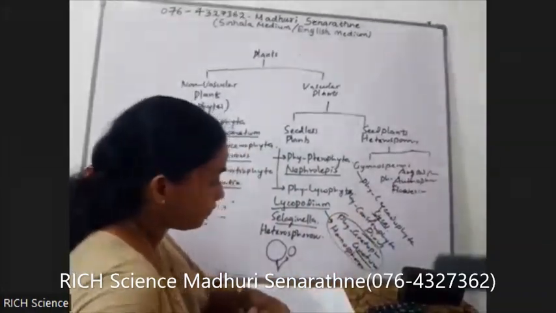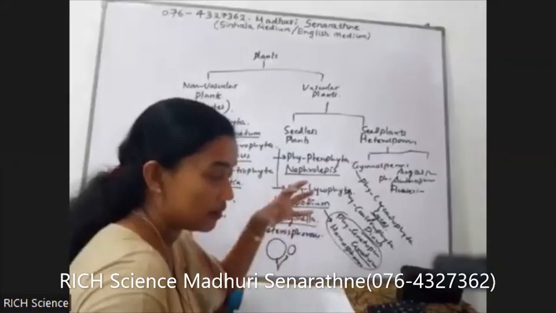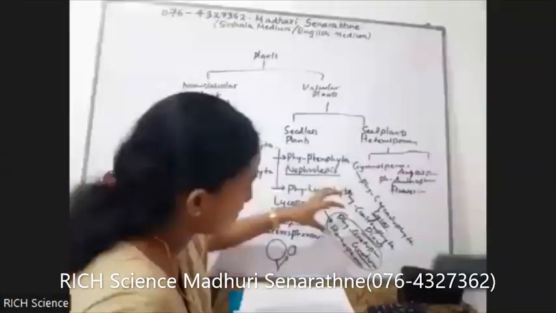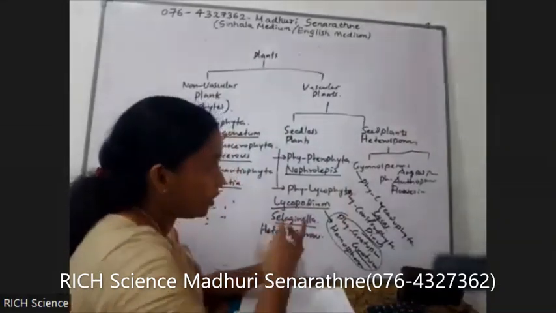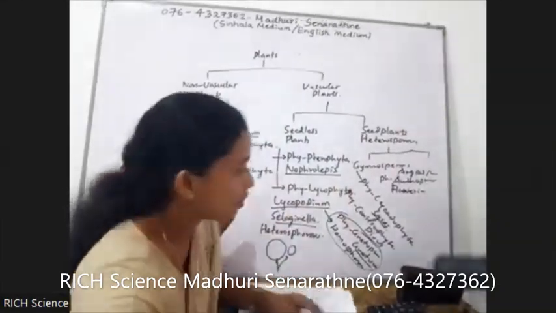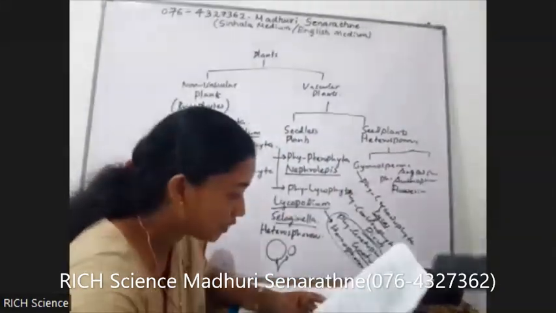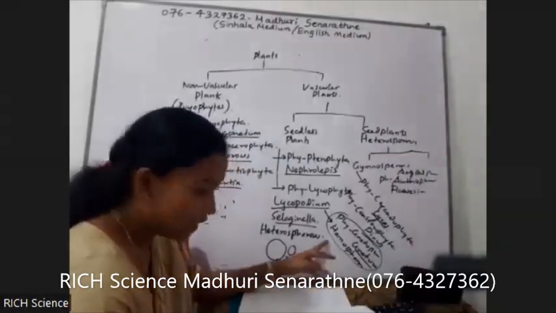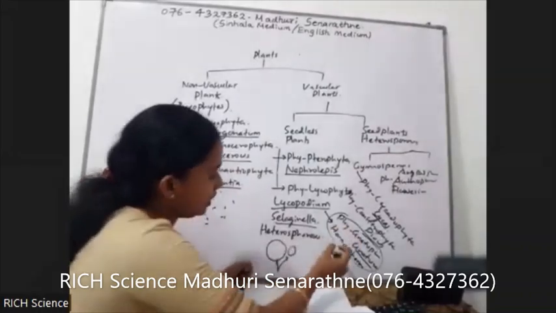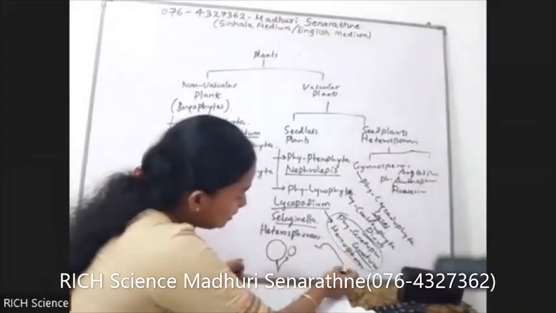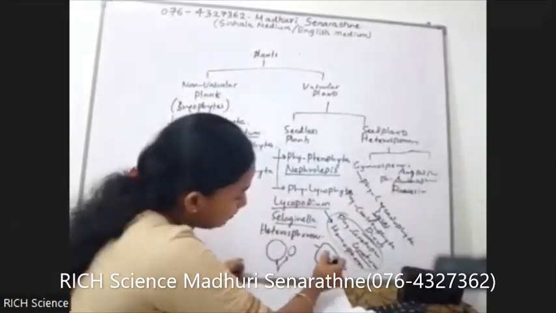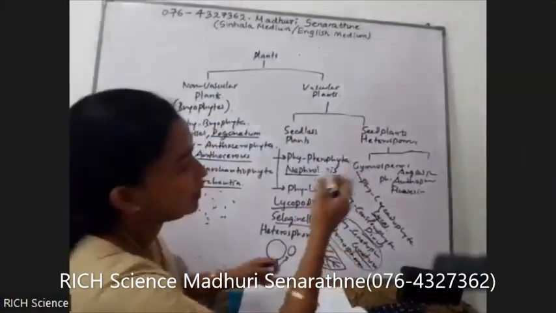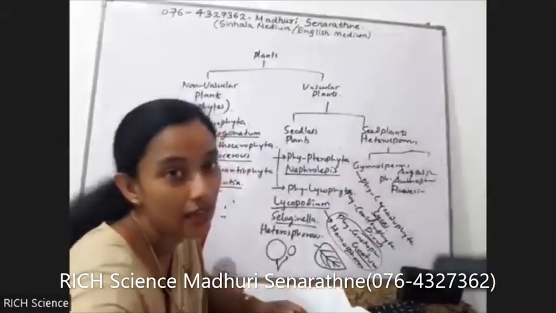There are some features which can be seen in gnetophytes related to the anthophytes. So what are the two similarities? What about their leaves? In Gnetum, its leaves look like a leaf of dicot.